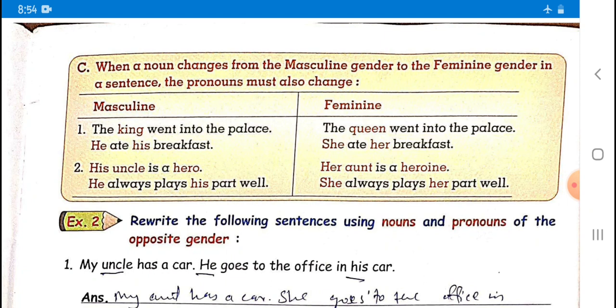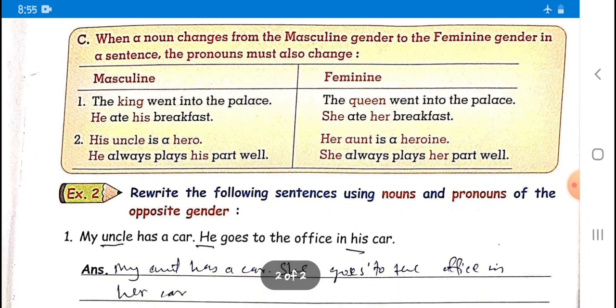Sometimes we do not repeat the same noun or name in a single sentence; at that time we are supposed to put a pronoun, and the list of pronouns is like this: he, she, it, her, we, you, they, themselves, ourselves, himself. All these words that I have spoken are considered pronouns.